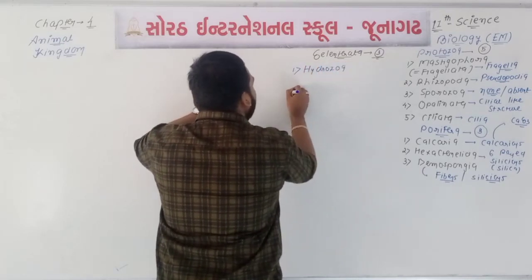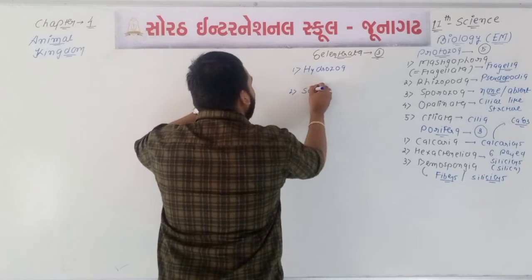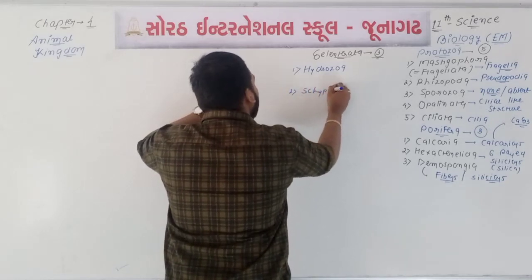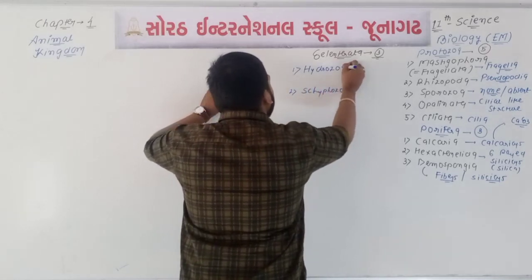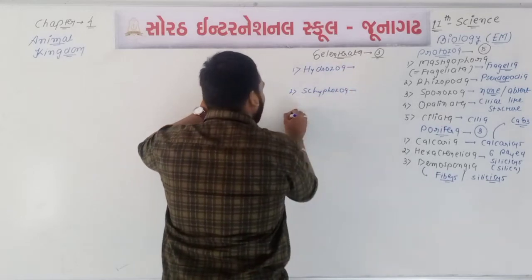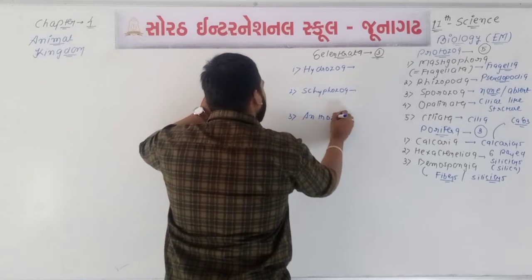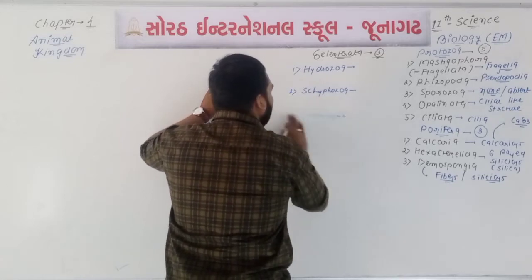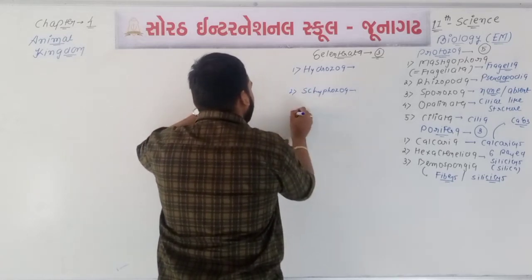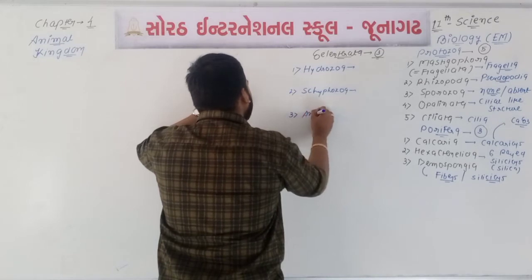Okay, second one, which is known as Scyphozoa, and third one, which is known as Anthozoa, which is known as Ctenozoa.